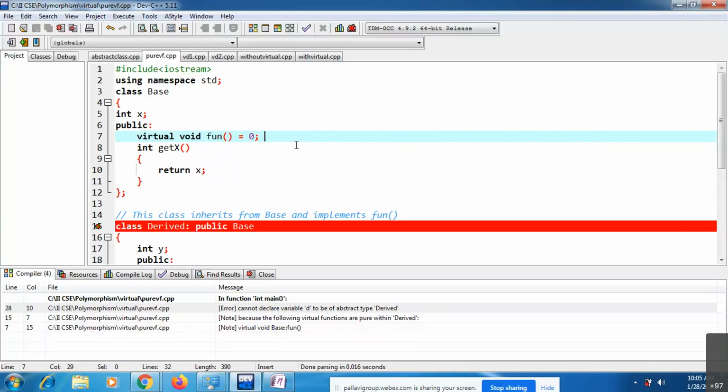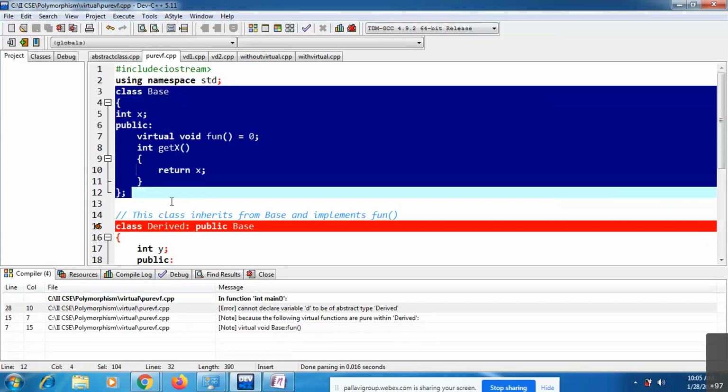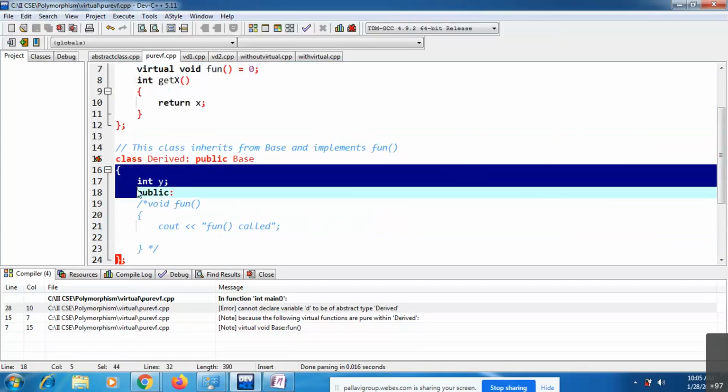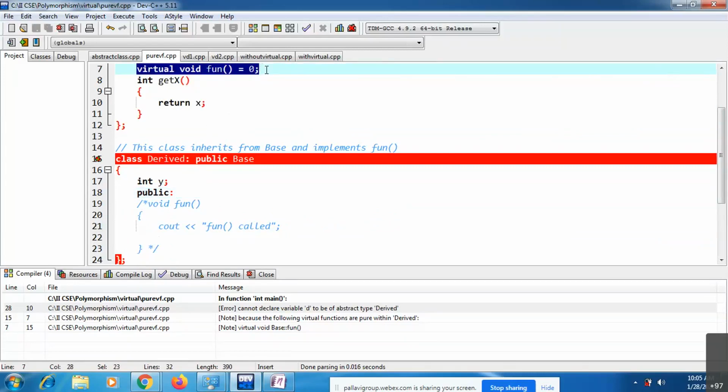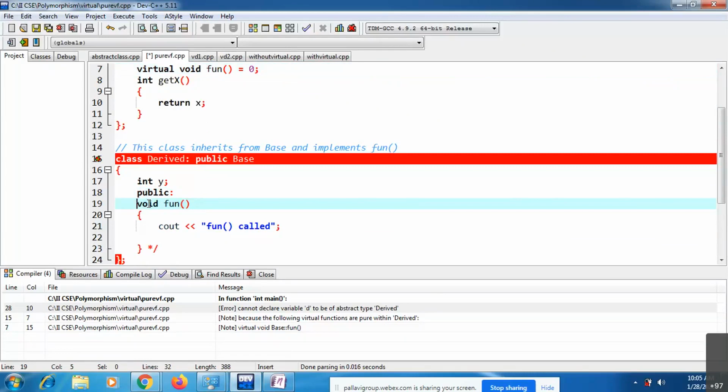Now, if you are deriving from this base class, you can create a derived class like this. Whatever virtual functions you have inside the base class, you must override in all its derived classes. For example, here I have the derived class derived one.